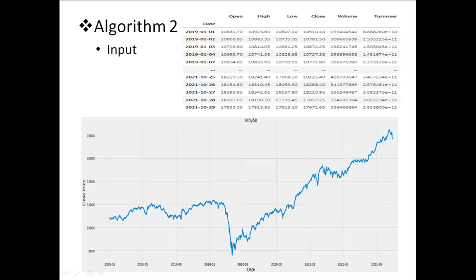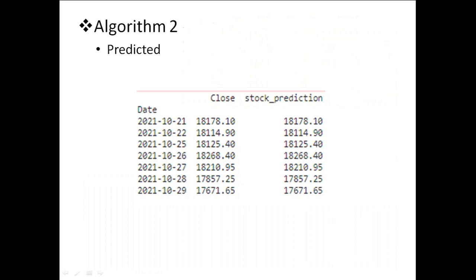In this algorithm also we have given data from January 2019 till 29th October 2021 as input, and this data we have used for testing and training purposes of the algorithm. And this is what the algorithm predicted: in 2021 it is 18,178, and we can see it's exactly matching the actual value of Nifty.